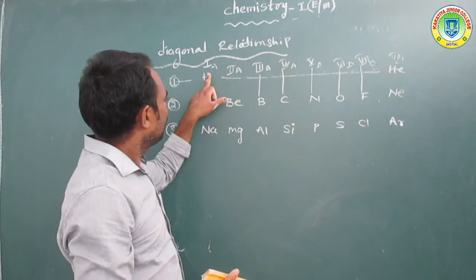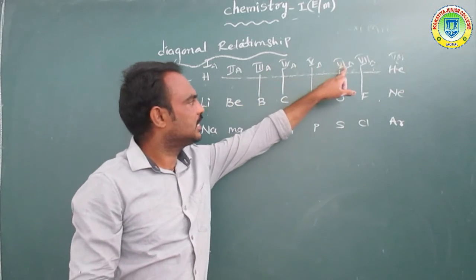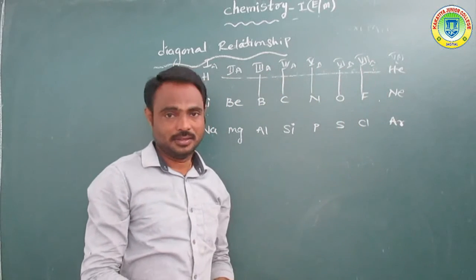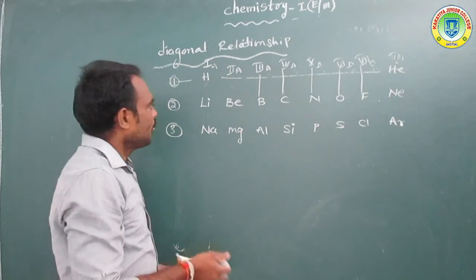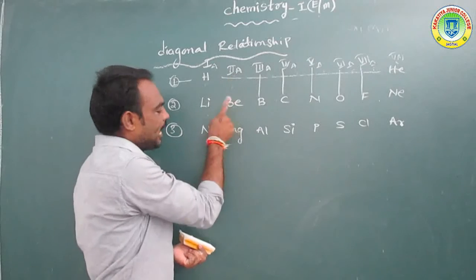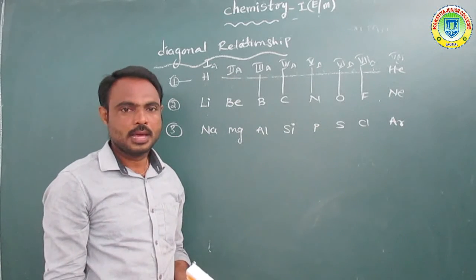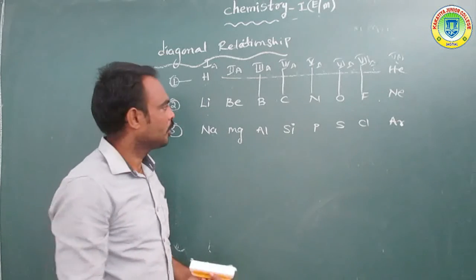So overall, first A, second A, third A, fourth A, fifth A, sixth A, seventh A, eighth. Suppose it is a second A group element. Beryllium is in the second A group, alkaline earth metal, second A group.